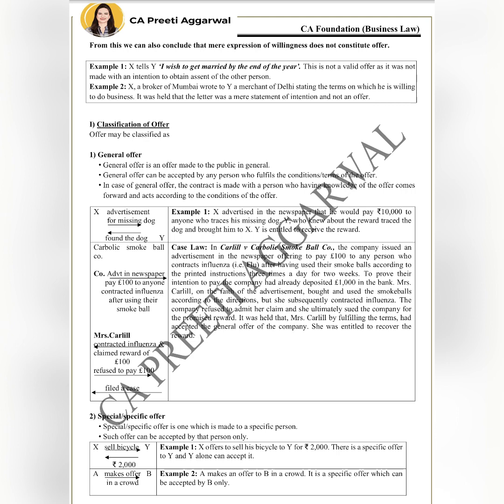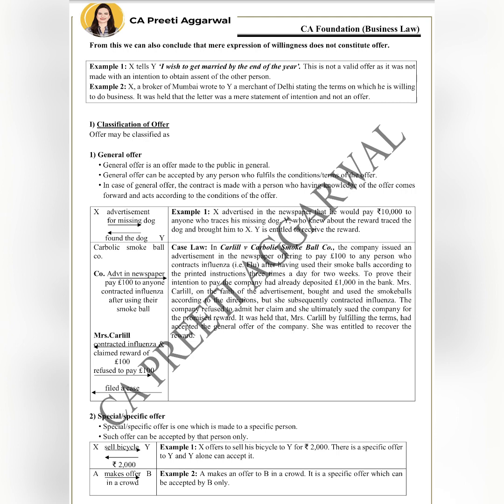So X, his dog is missing, so he gave an advertisement for the missing dog. Y found the dog. Now there is a contract between X and Y. Now Y came to know about the offer, he found the missing dog, he can claim the reward from X.